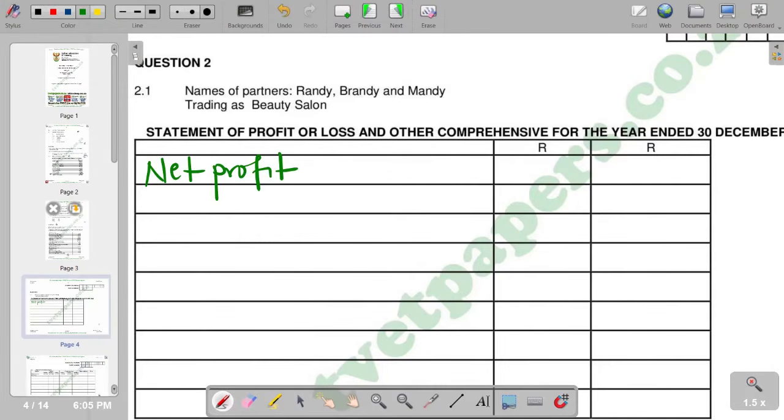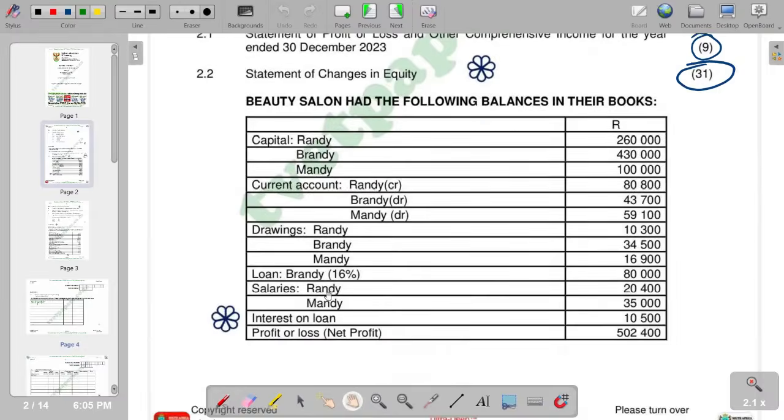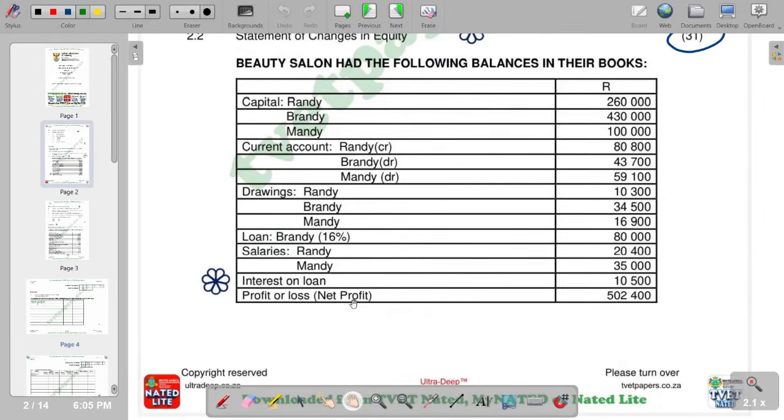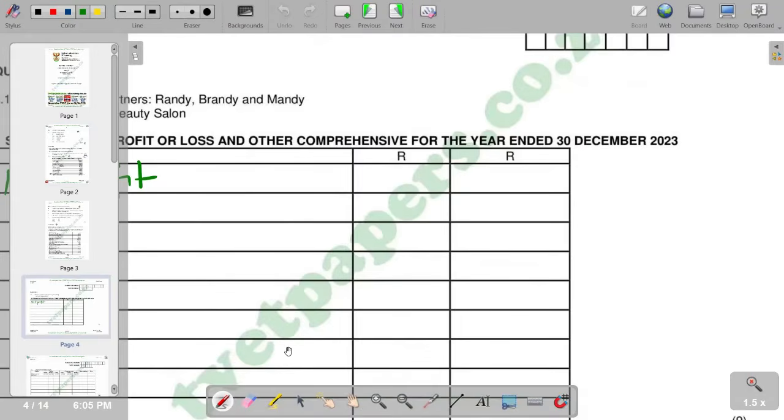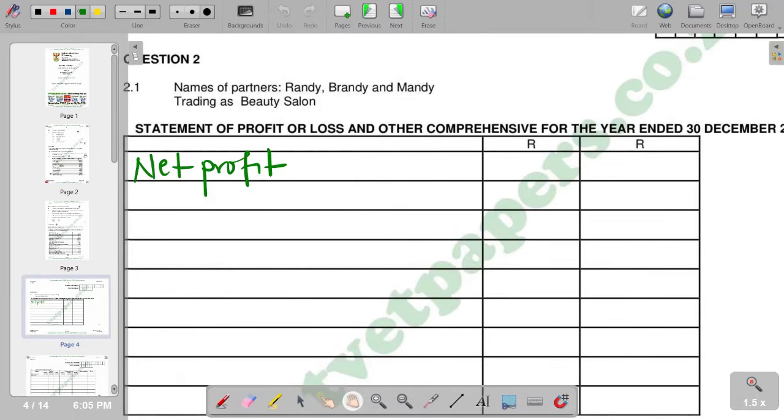In terms of our net profit, we go back to the question and try to see where we have it. If you come here, you see that we have the profit or loss, or the net profit, of 502,400 indicated. So this is going to be our net profit that we're going to start with in the statement. So we're going to have our 502,400.